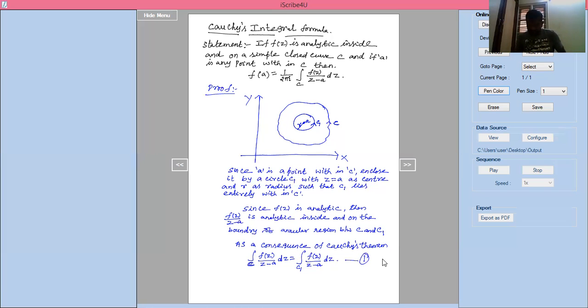Right. In the next sheet, I will write what is C1. C1 is a circle with center A and radius R units. How do you write that in expression form? I'll tell. Now I'm going to write this.